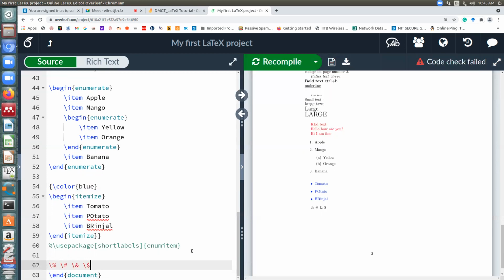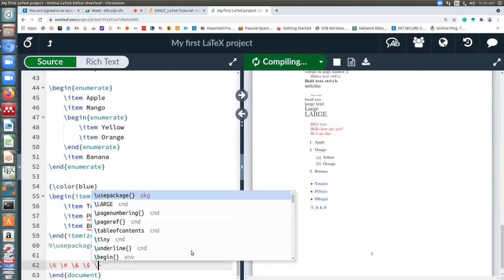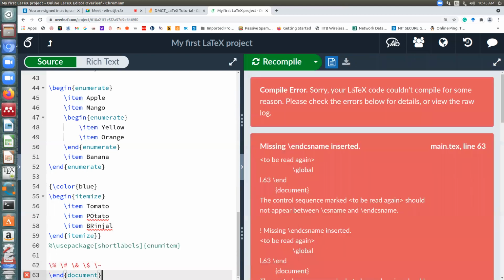Okay, now suppose you want to print a tilde. If you write just backslash tilde, let me show it to you. It will not work. It will throw an error. For tilde, you will have to keep some empty brackets. That's the rule, because otherwise, if you just put it there.